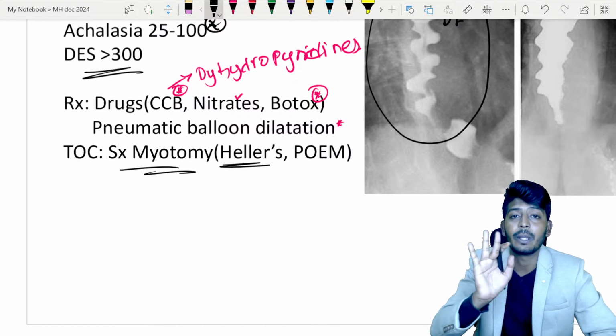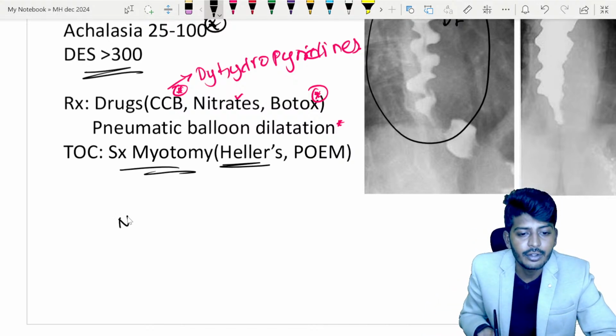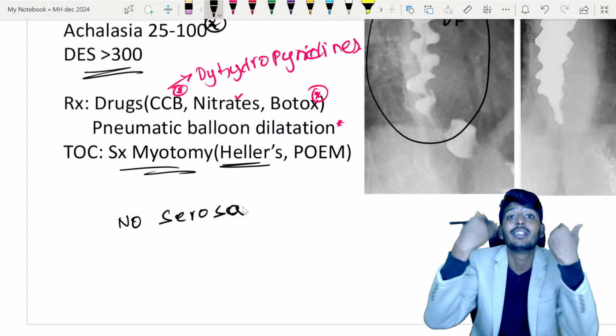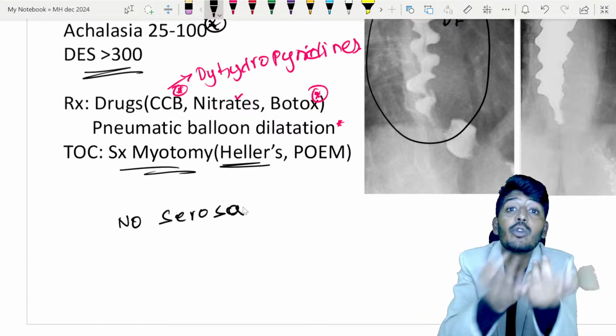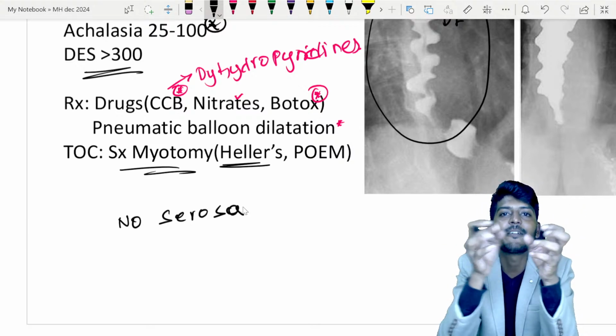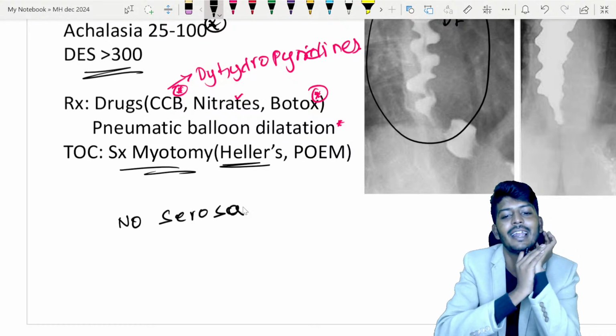There is no seromyotomy because there is no serosa in the esophagus. No serosa in the esophagus. If serosa is not there, from where will you cut? So don't get confused, only myotomy. What we are doing is cutting a little bit of muscle and relieving the pressure, called Heller myotomy.